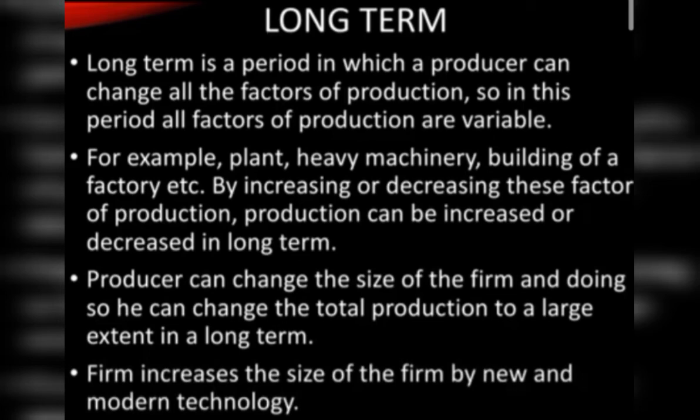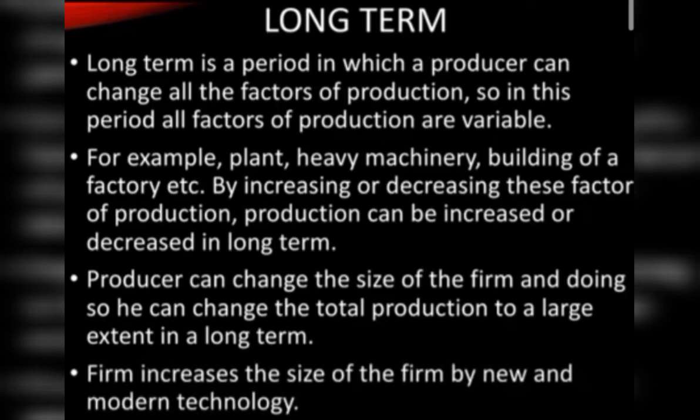So whenever it is the long term, all the things are quite variable. To change the total production, other changes must take place. Like in a company, one department, second department, third department, department wise it continuously increases. So the size of the firm is also increasing. Producers can change the size of the firm in the long term, but in the short term they cannot. Keep that in your mind, students.